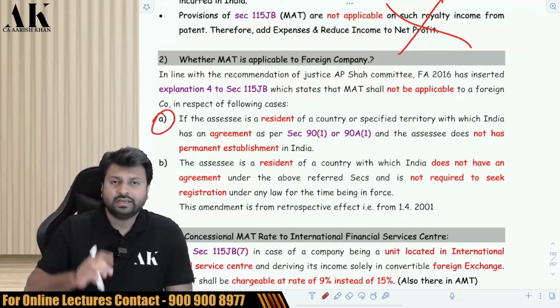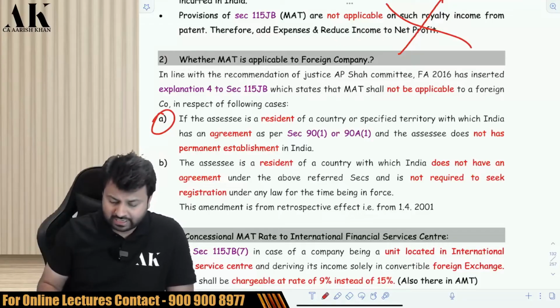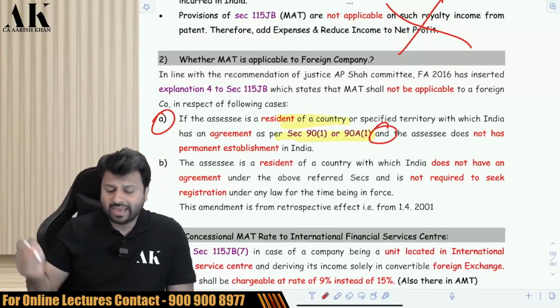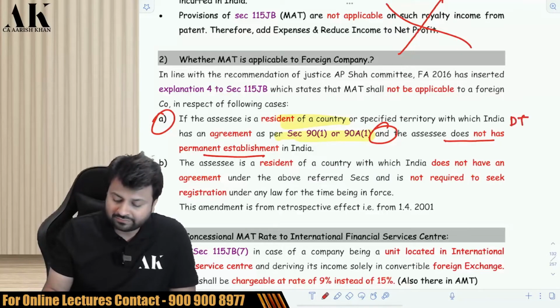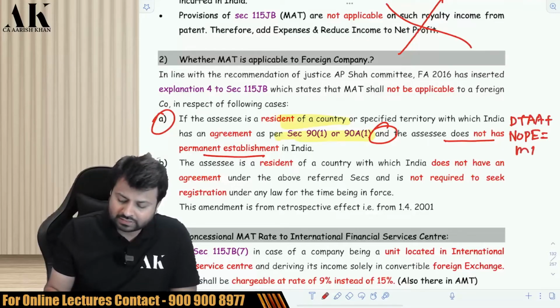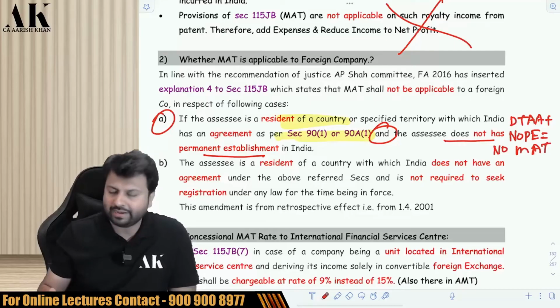First circumstance: the foreign company is of a country with which India has a DTAA, and that company does not have a permanent establishment in India. So the foreign company is of a country with which India has a DTAA, plus that company does not have a PE. Therefore, this company will not be liable to MAT.